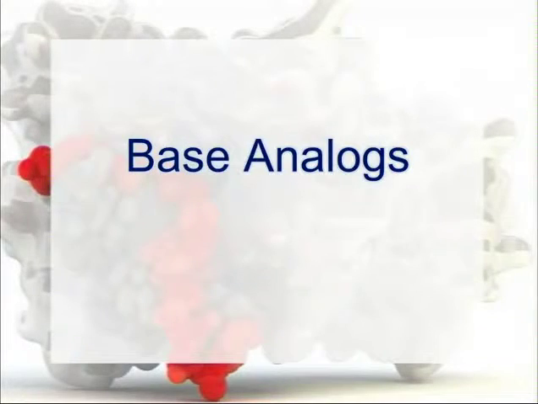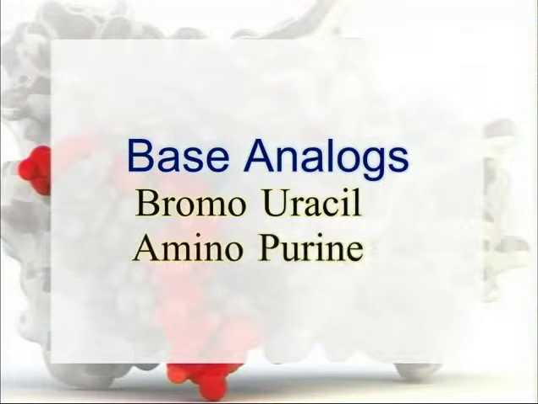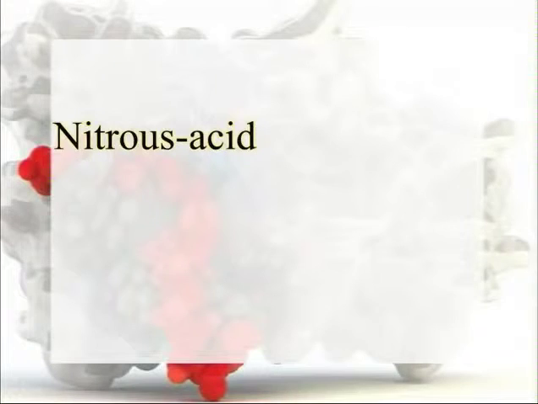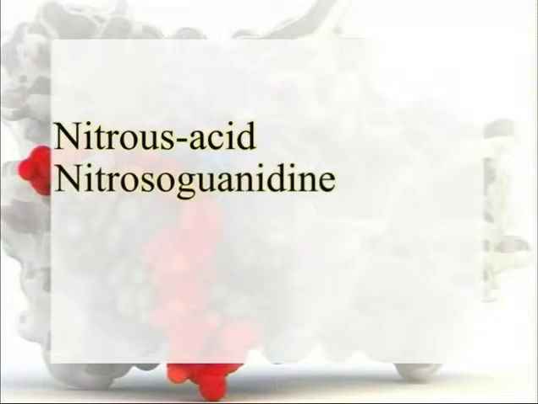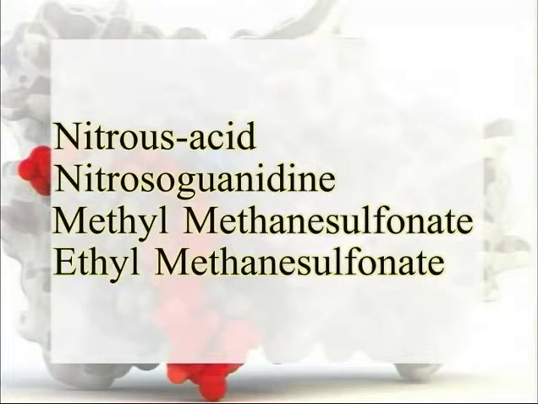Other examples of chemical mutagens are: number one, base analogues, for example, bromouracil and aminopurine. Number two, chemicals that alter structure and pairing properties of bases, for example, nitrous acid, nitrosoguanidine, methyl methanesulfonate, ethyl methanesulfonate.